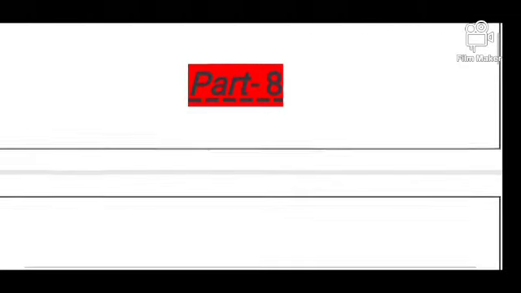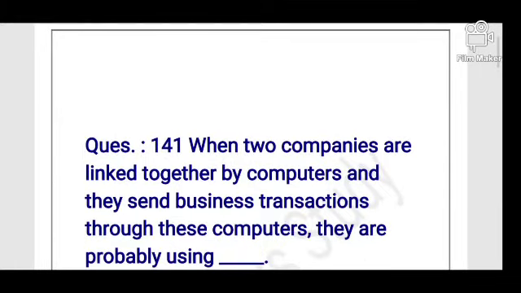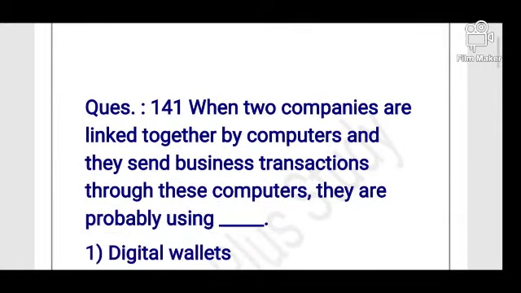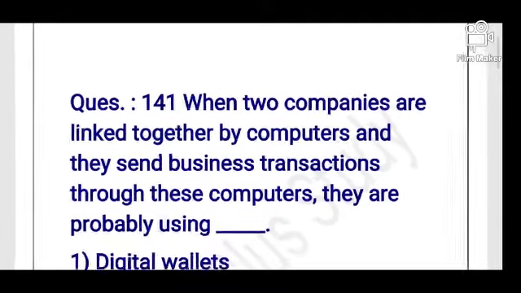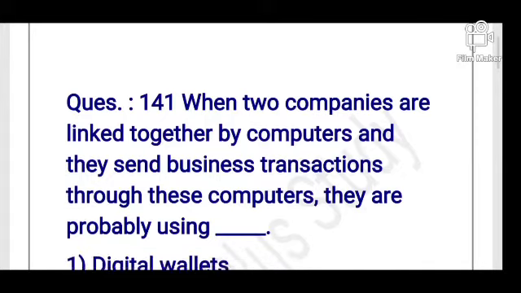So in this part we have 20 questions, question number 141 to 160. So we discuss about these questions. Today's 141st question is: when two companies are linked together by computers and they send business transactions through these computers, they are probably using dash.